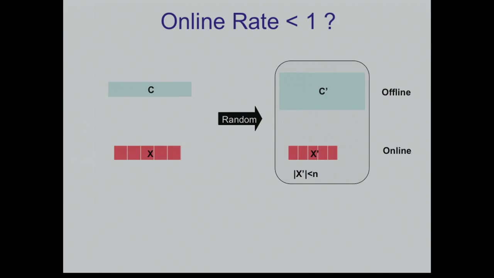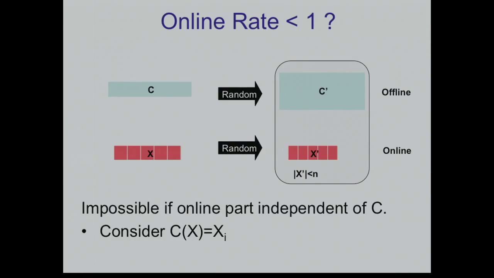So maybe you can go below 1, right? Maybe you can compress this m-bit string into something which is shorter than n. This will be even better, right? So one observation is that if you define these two things to be independent, so this x prime is independent of the circuit C, but the randomness is common, then this is impossible. Why would it be impossible?